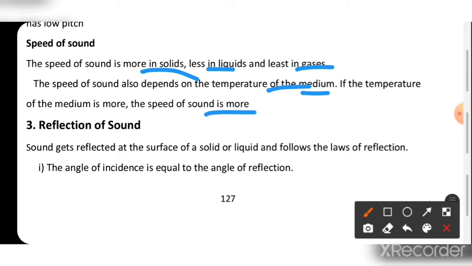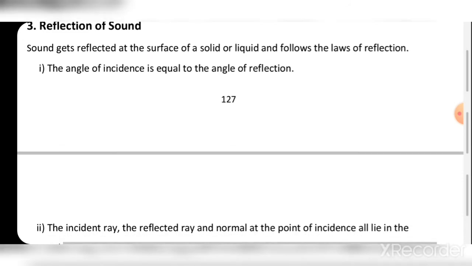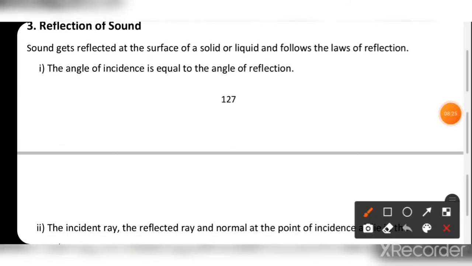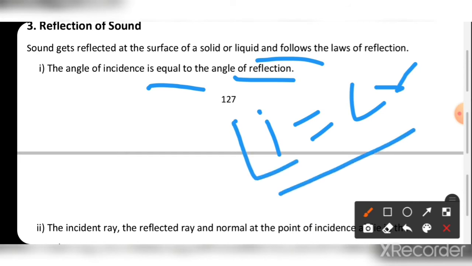Now we have to see the reflection of sound. Sound gets reflected at the surface of a solid or liquid and follows the laws of reflection. The angle of incidence is equal to the angle of reflection. That means i is equal to r. Angle of incidence is equal to angle of reflection. i means incidence, r means reflection.